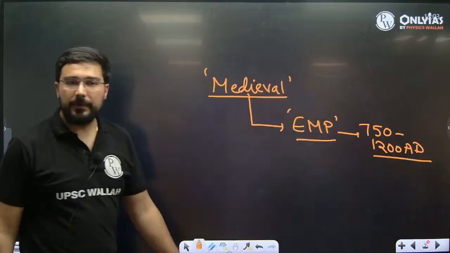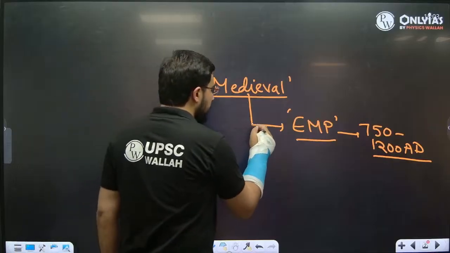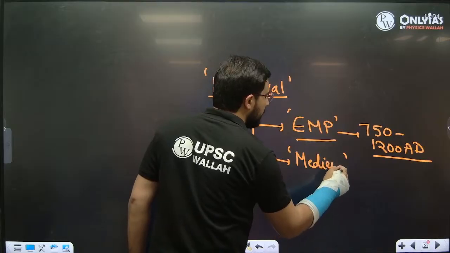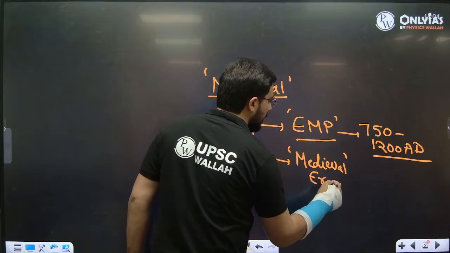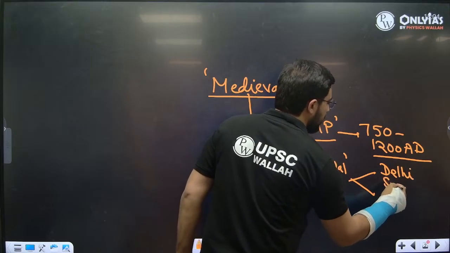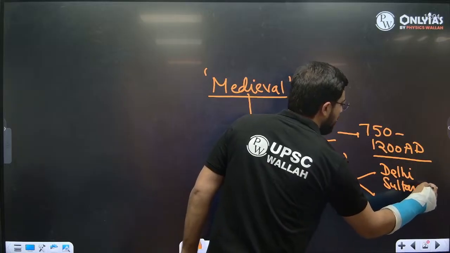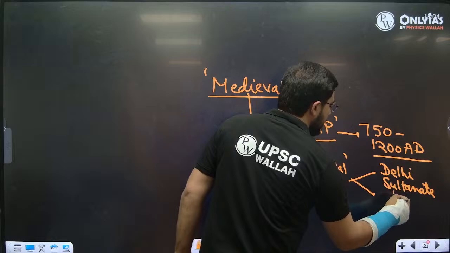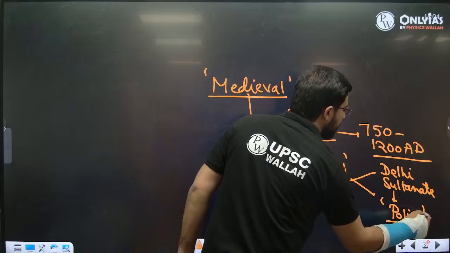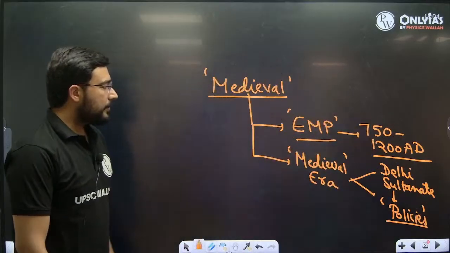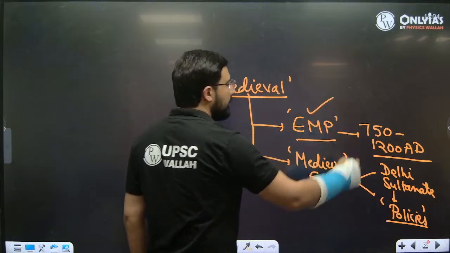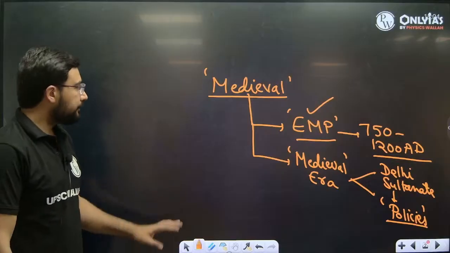After that, we'll begin what is truly the part of the medieval era, the beginning of Delhi Sultanate. We'll discuss all of its dynasties, and then the specific policies of various sultans. तो आज हम यहीं तक कवर करेंगे, अर्ली मिडिएवल पीरियड से स्टार्ट करेंगे।